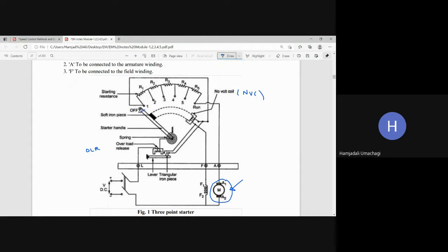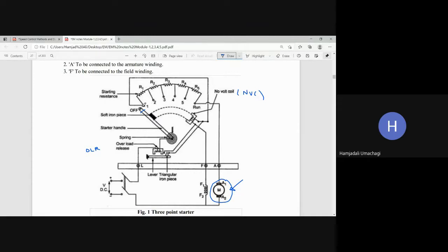So at the time of starting, the handle will be at stud number one. If it is at stud number one, then maximum resistance will be connected, and that resistance will be included for the armature. Because of that, armature resistance will be controlled. The other bypass or parallel path to this resistance is one path through R1, R2, R3, R4, R5, then to the running condition, then to the motor.